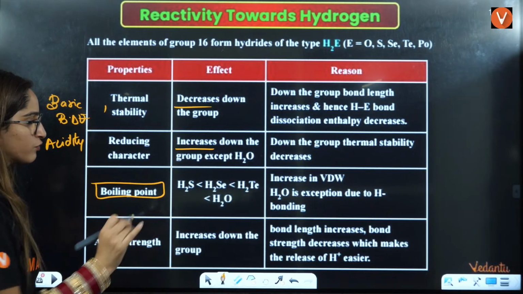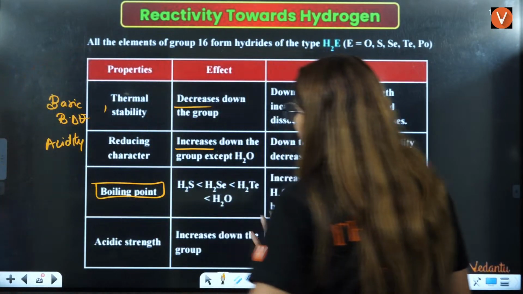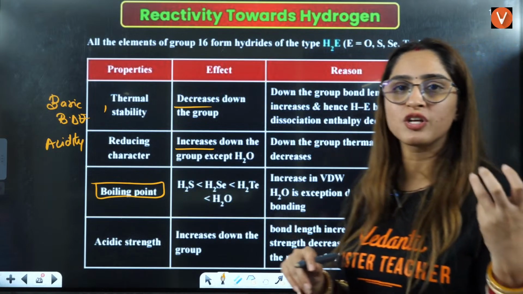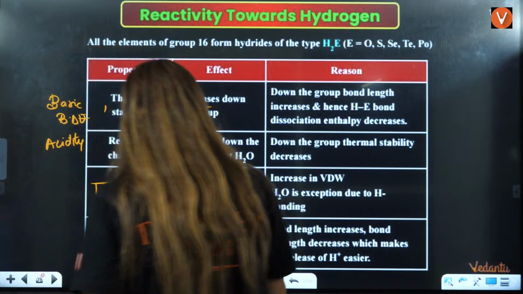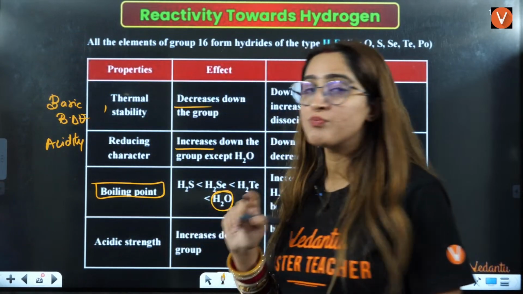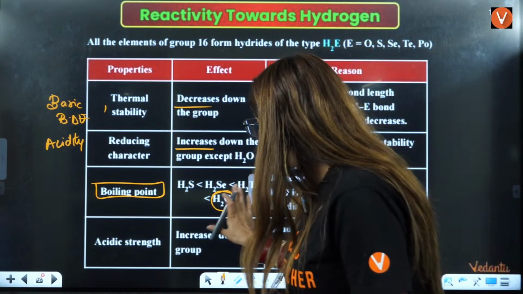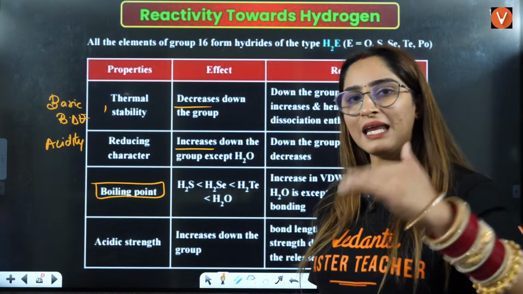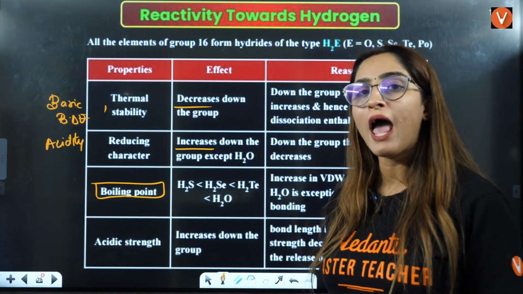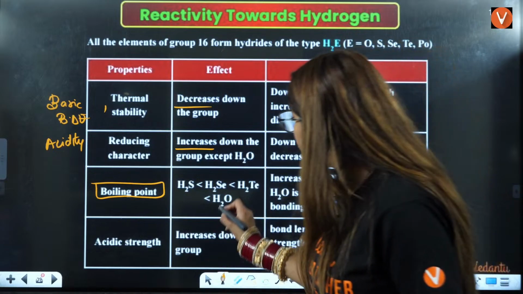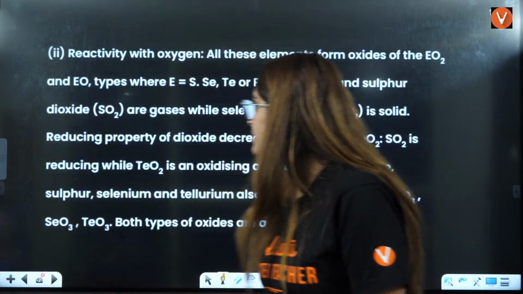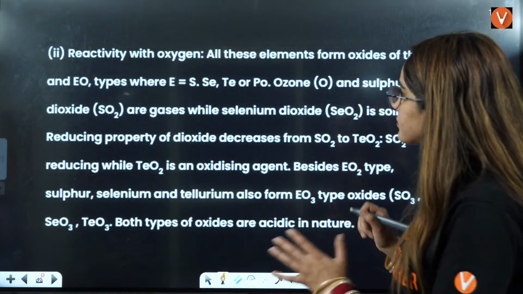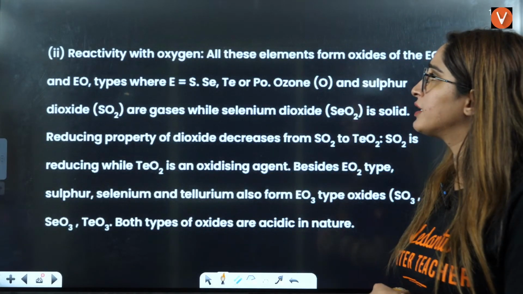Because of hydrogen bonding in water, H2O has the maximum boiling point here. What we know is it should increase down the group, so water should have the minimum boiling point, but because of the hydrogen bonding, water has the maximum boiling point here.